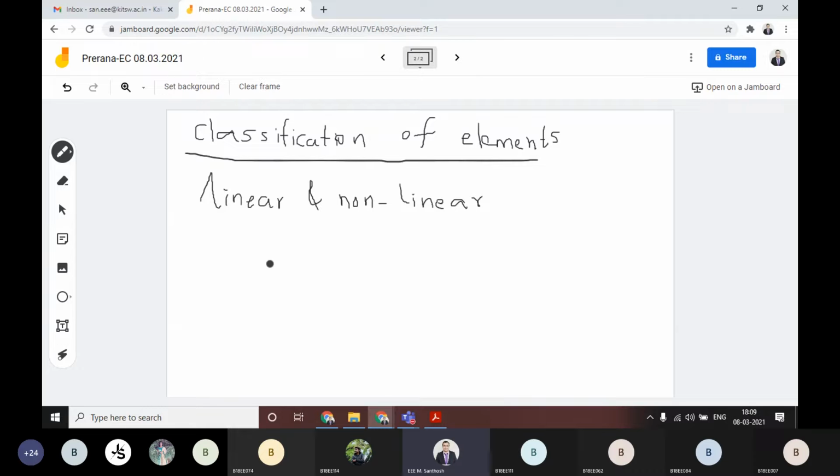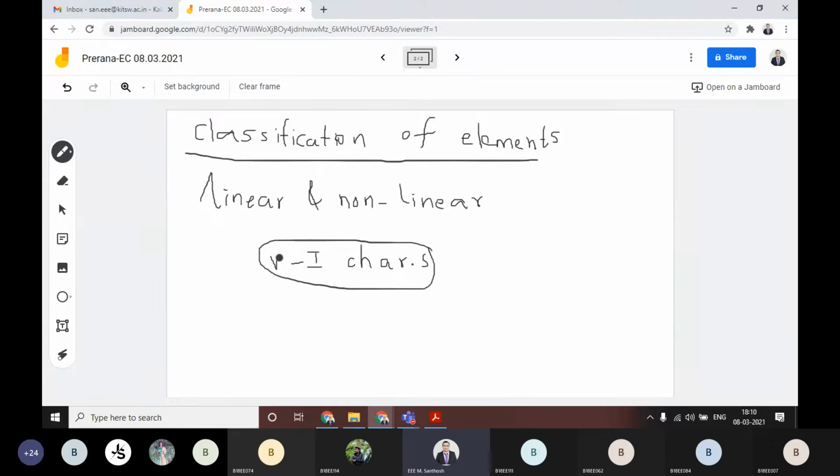We have to look at the VI characteristics of the element. In the VI characteristics curve you can observe and tell whether it is linear or non-linear. You already know the difference between linear and non-linear.